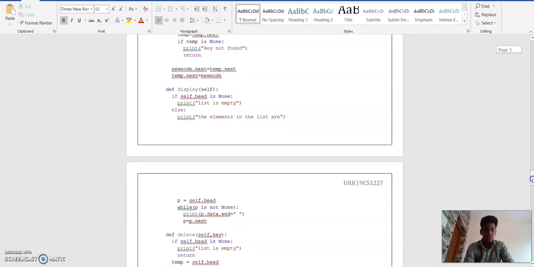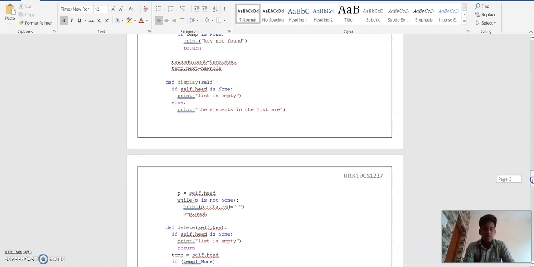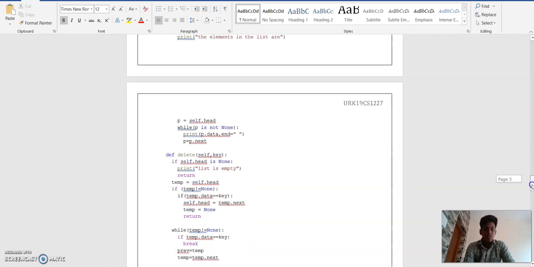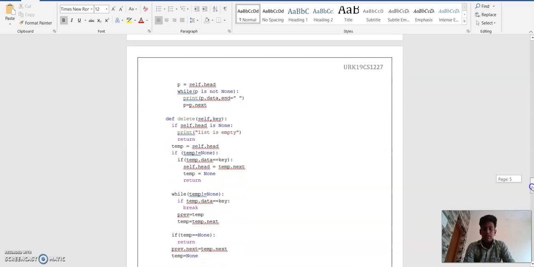Definition display of self. If self.head is None, then the output will be printed as list is empty. Otherwise, it will print the elements in the list. Then p equal to self.head, while p is not None, print p.data, end equal to empty, p equal to p.next.